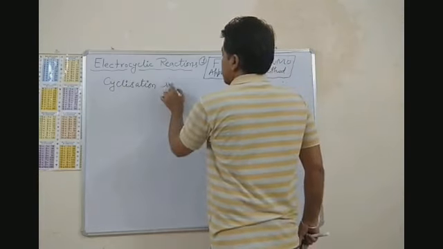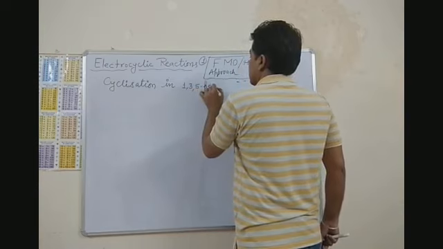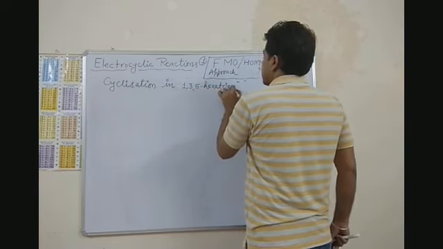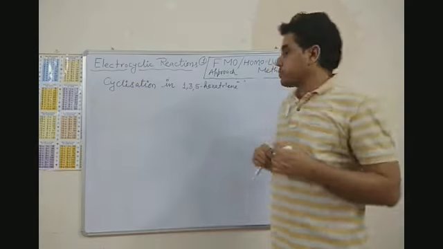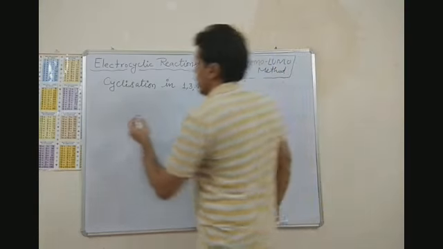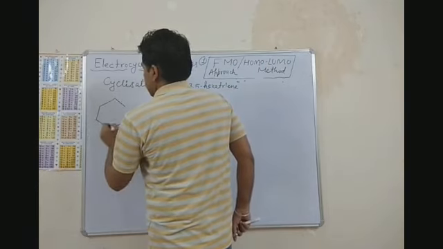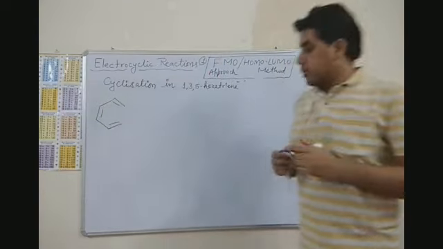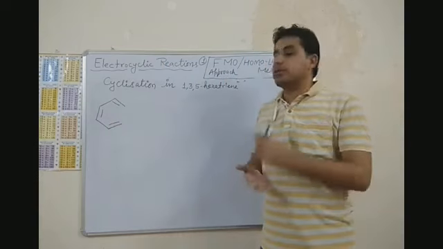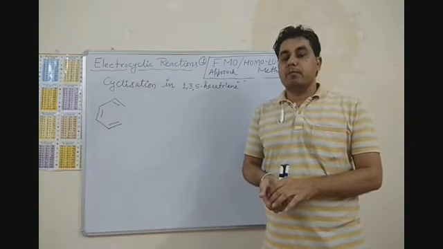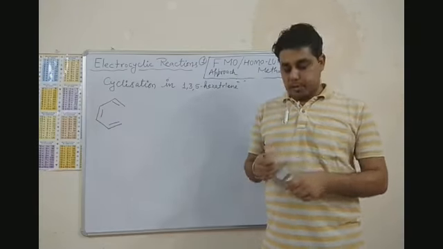Cyclization in 1,3,5-hexatriene. So here we have 3 pi bonds. 3 pi bonds are formed with the help of 6 p orbitals, and 6 p orbitals combine to form 6 molecular orbitals, right?